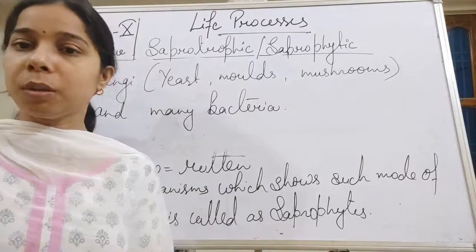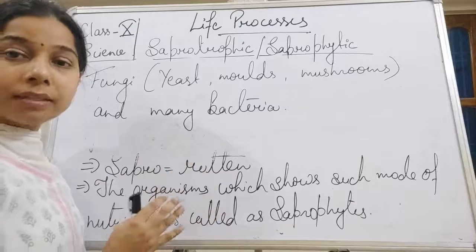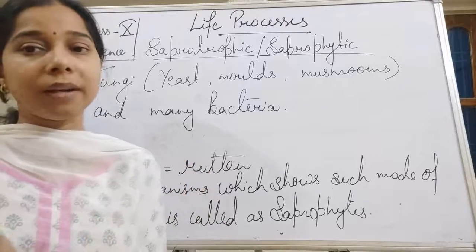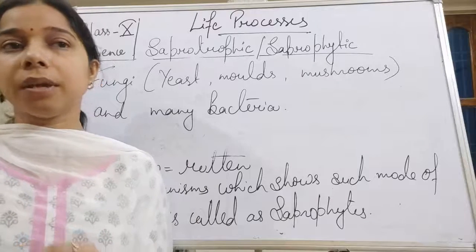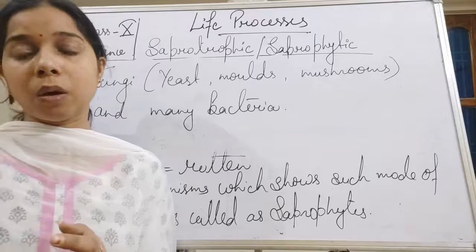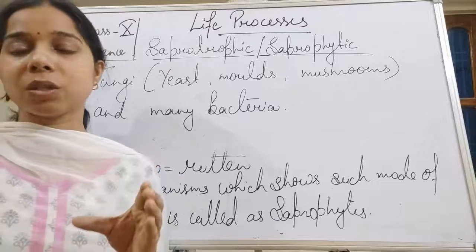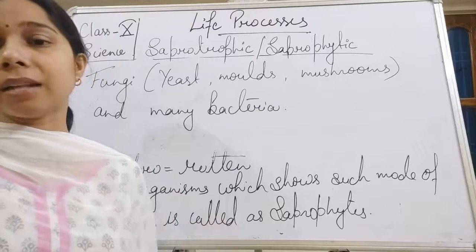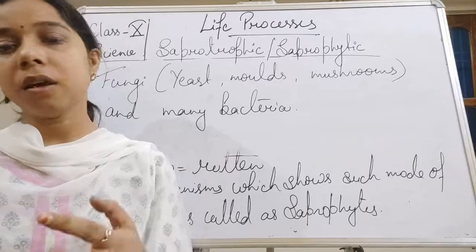Now let me tell you one more thing, students. Basically, what happens when the saprophyte sits on a rotten thing, on a dead plant or animal? They break down the complex organic molecules of the dead plants or the dead and decaying organic matter.